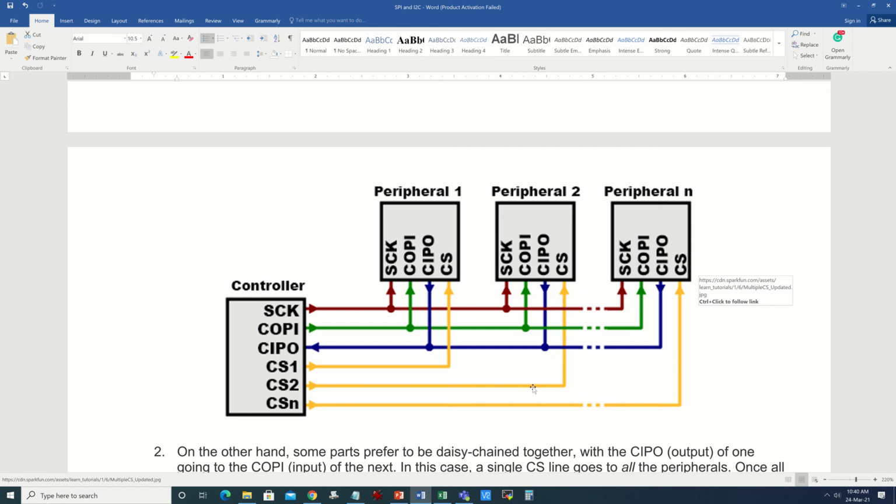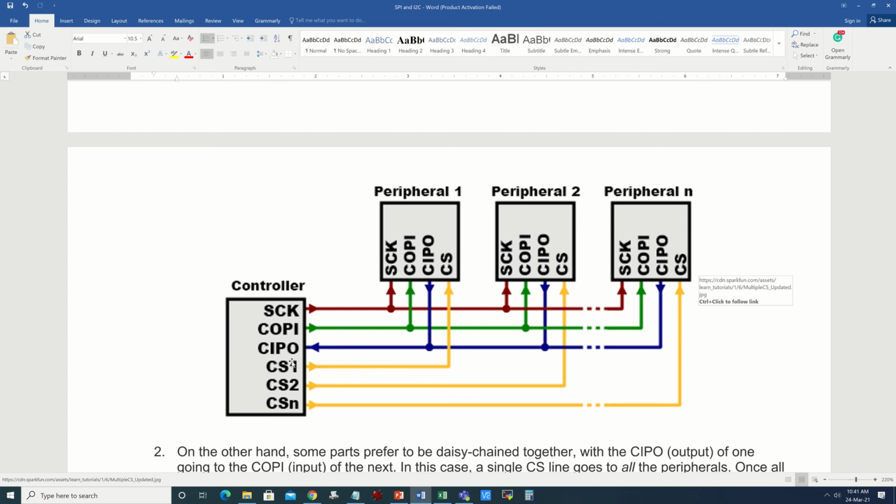These are exclusive, unique signals for every peripheral. So you can individually select any one of the peripherals and then start sending data over SCK and COPI, and that data will reach the respective peripheral based on which chip select is activated.